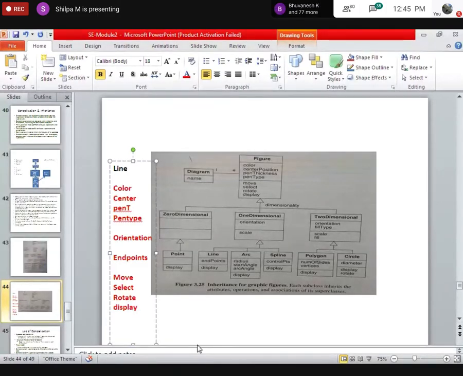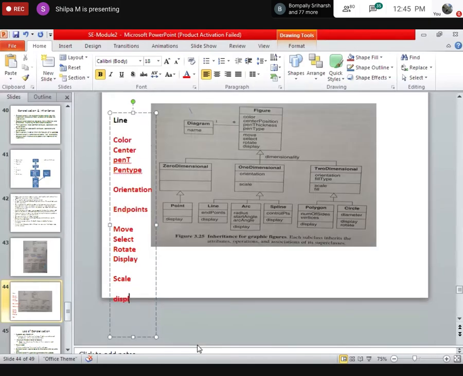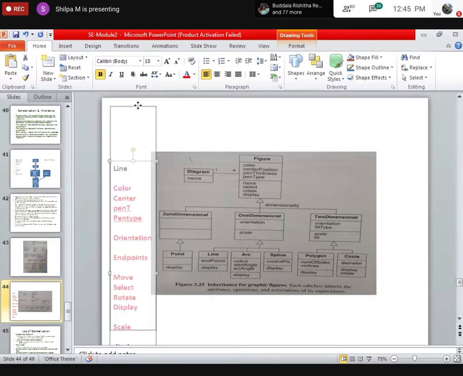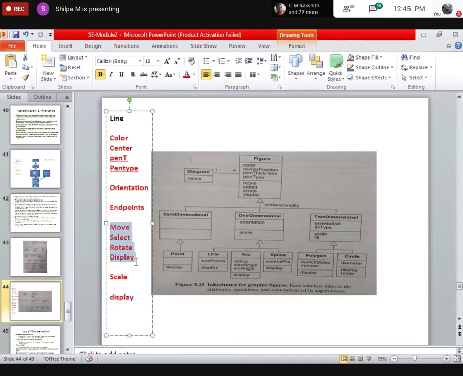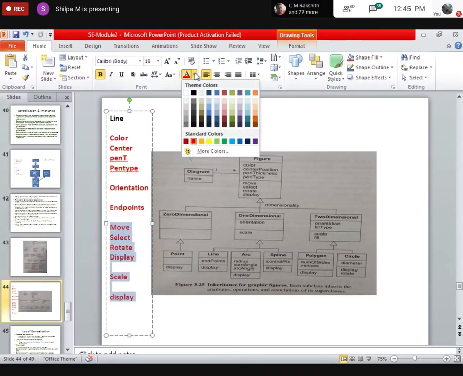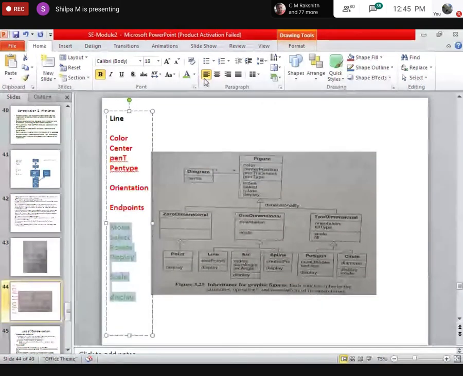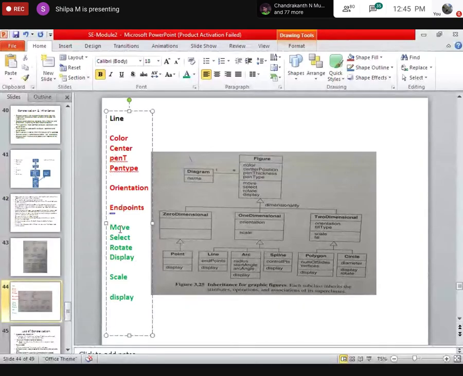Then from the other it will take scale, and from here it will take a display. Did I list out all the 12 attributes? Yes, 1, 2, 3, 4, 5, 6, 7, 8, 9, 10, 11, 12. Agreed?